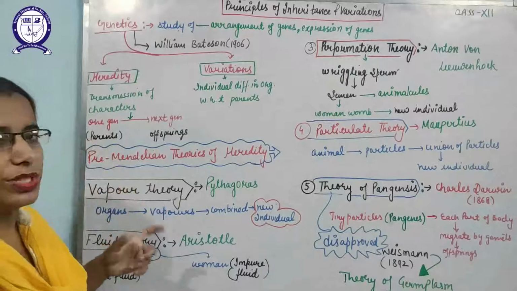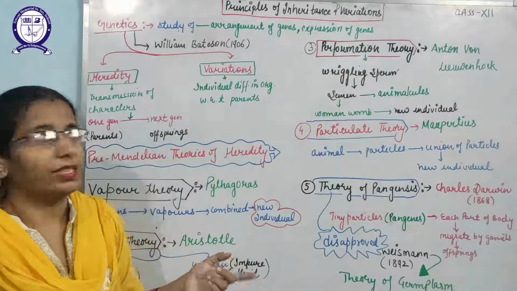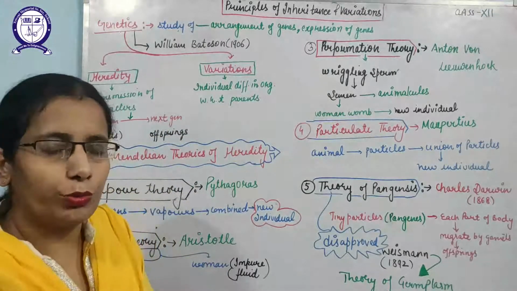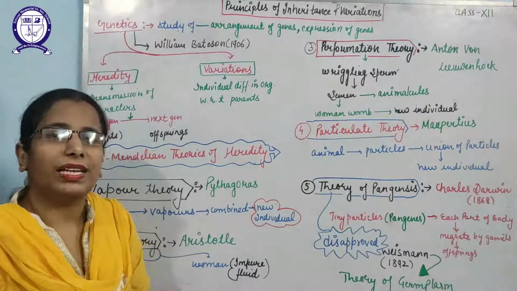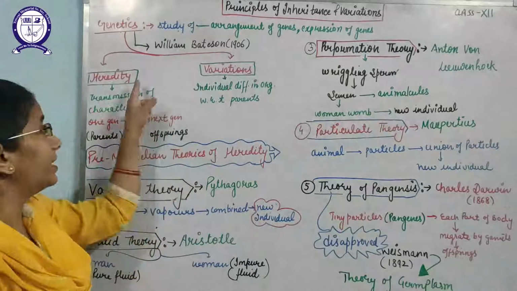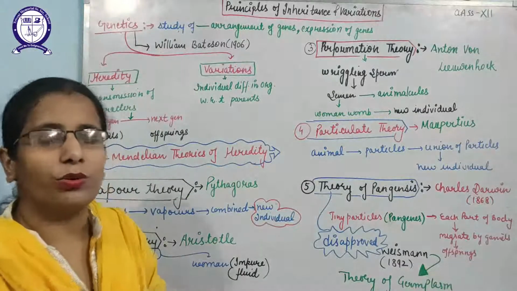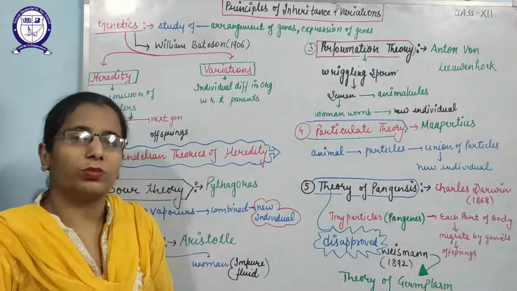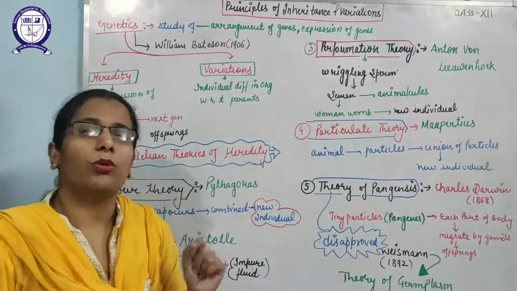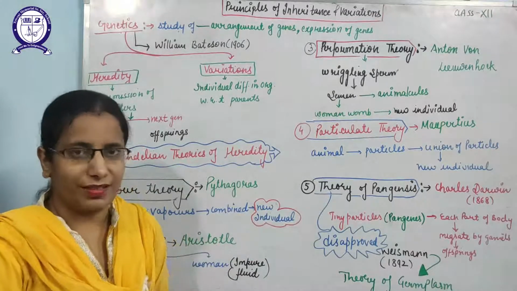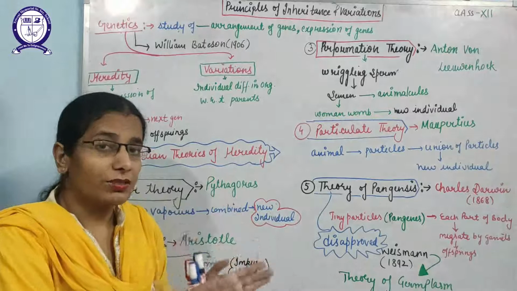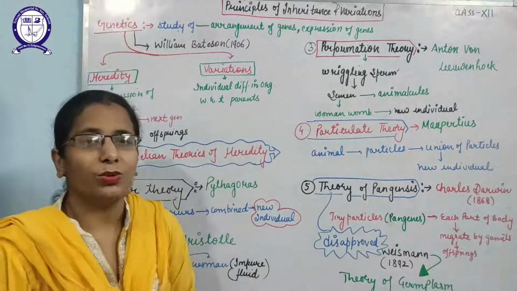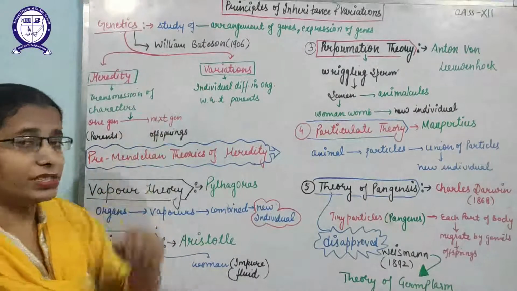This term genetics was given by William Bateson, I have mentioned, in 1906. Genetics mainly consists of two branches: one is heredity and second is variation. Heredity means transmission of characters from one generation to the next generation. One generation means the parents, and the next generation means the offspring. So we will study here the transmission of characters from the parents to their offspring, that is known as heredity.